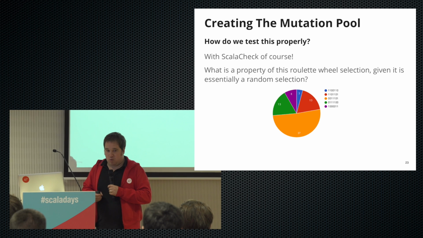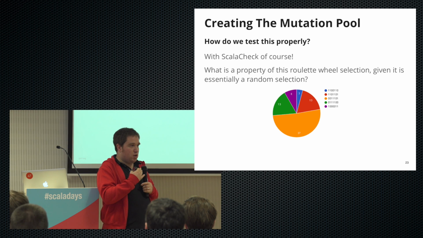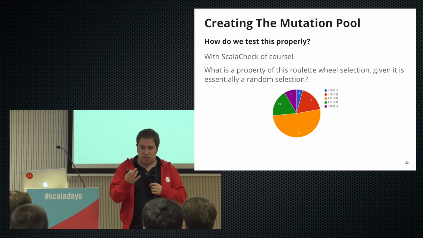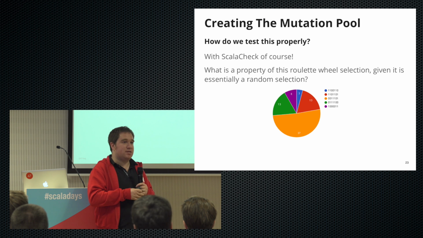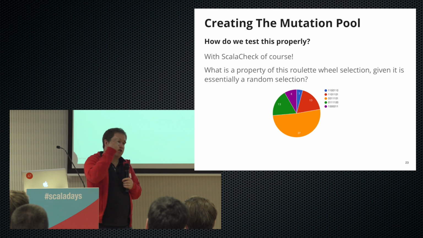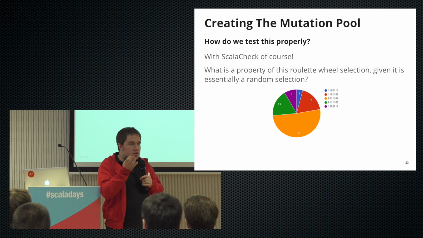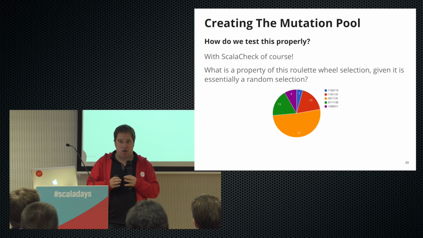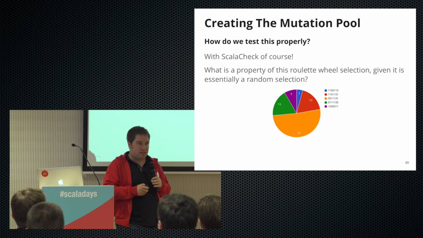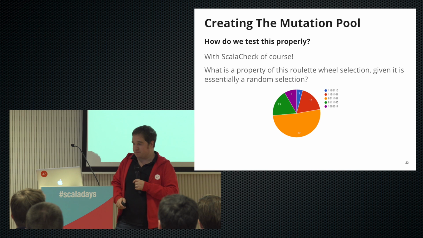So what we would do is we would think of some properties, and then the library will provide random values for us to test that these properties always hold. So that's in a nutshell what it is. And I've got some code that looks at some ScalaCheck implementation in a bit, and hopefully we don't get too bogged down on the details, but I just wanted to show that this is quite a nice, neat way to test this. We're using something random to also test something random.